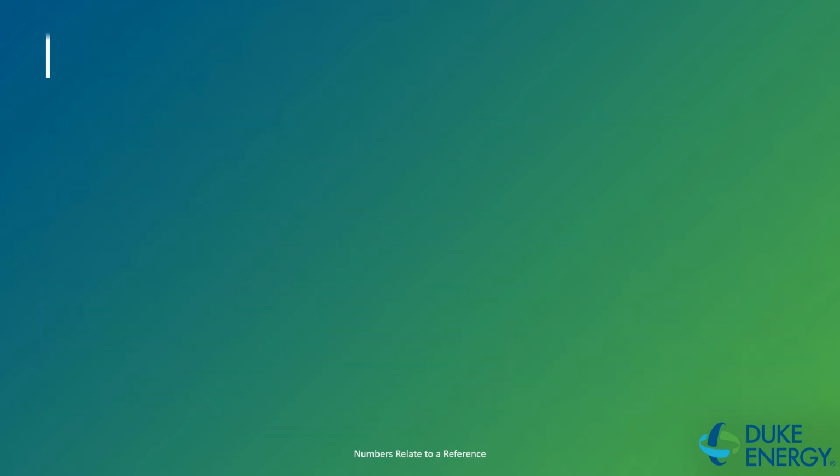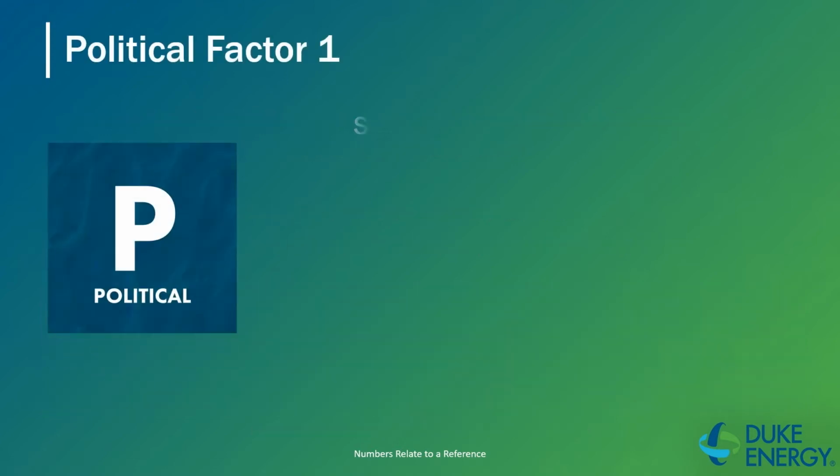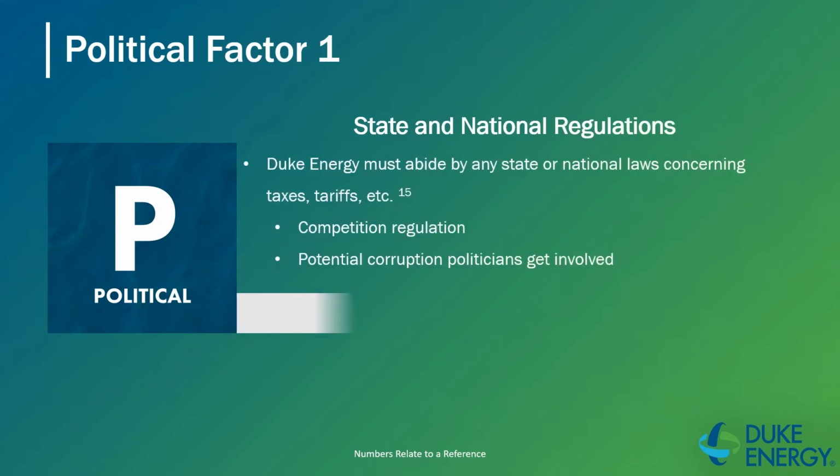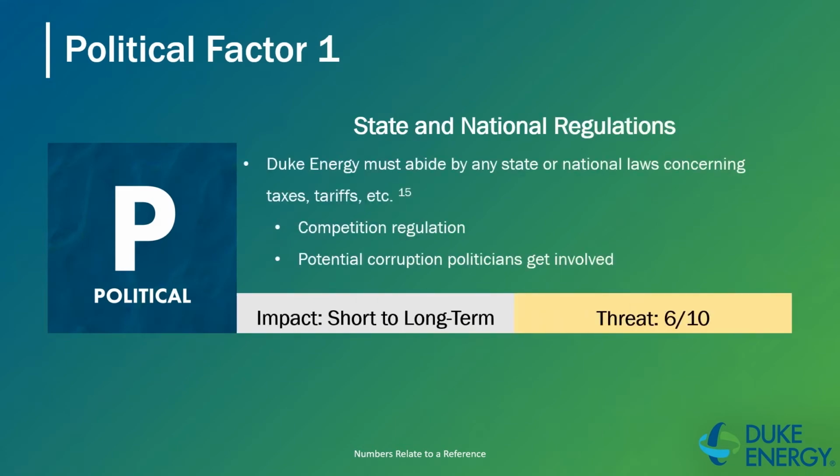The first political factor being looked at is state and national regulations. Duke Energy must abide by any state or national laws concerning topics such as taxes or tariffs. The company also must be aware of competition regulations and any changes in laws if potential corruption occurs if politicians get involved. This factor can impact the company instantly or go on for a long time. The threat of this factor is being ranked as a 6 out of 10, but the company can continue to do what they're doing in order to abide by the laws and not get into any issues.